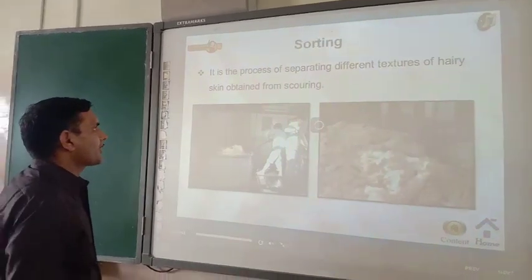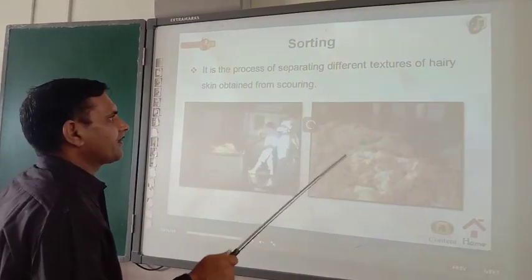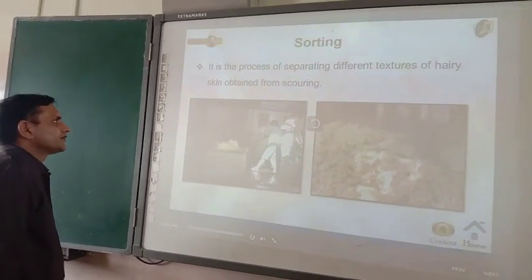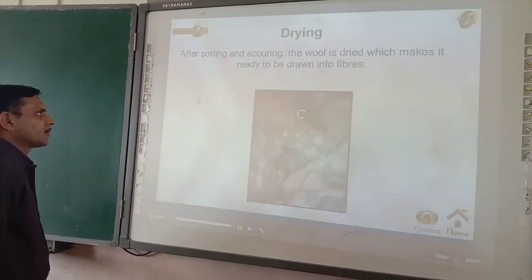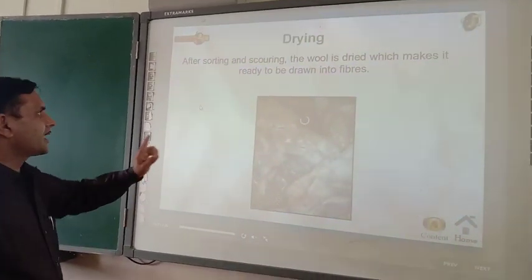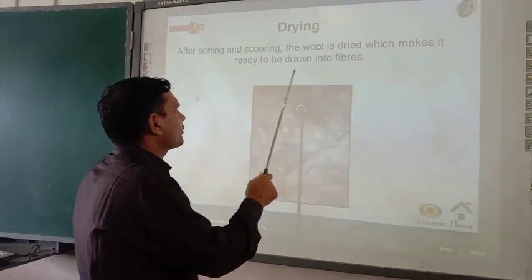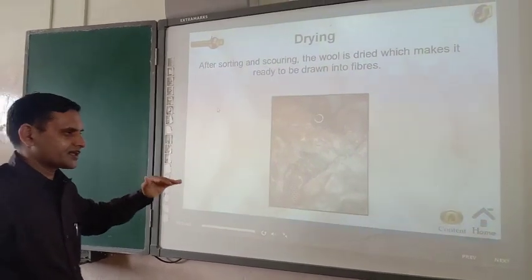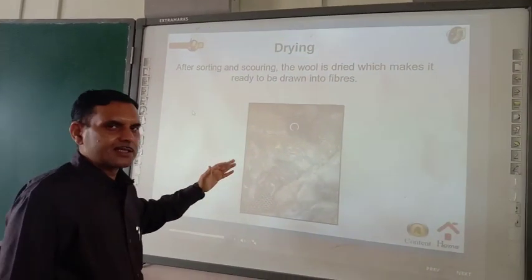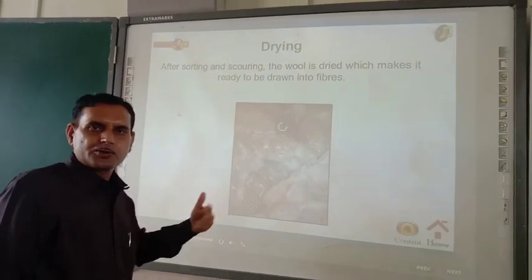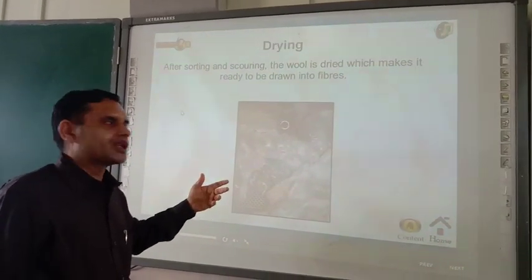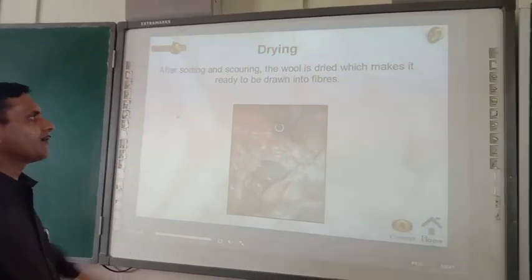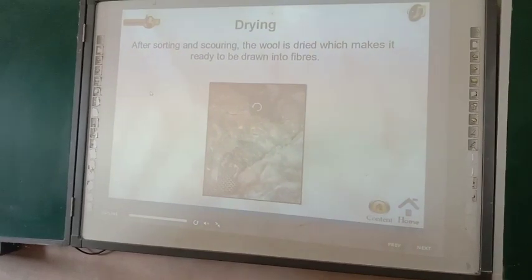Next step is sorting. It is the process of separating different textures of hairy skin obtained from scouring. Next step is drying. After sorting and scouring, the wool is dried, which makes it ready to be drawn into fibers. You know that fibers may be wet also. They may be associated with some other liquid things. So they should be dried. And once they are dried, they are ready for making the fibers.